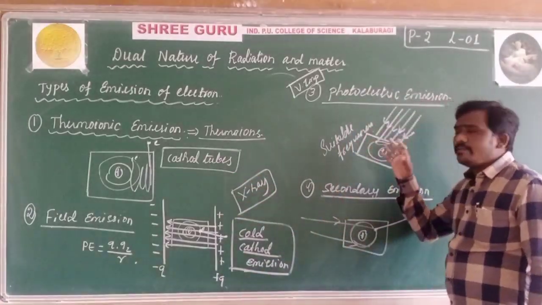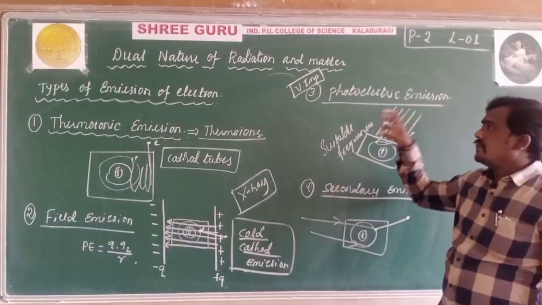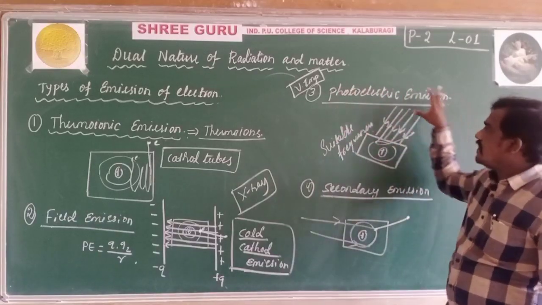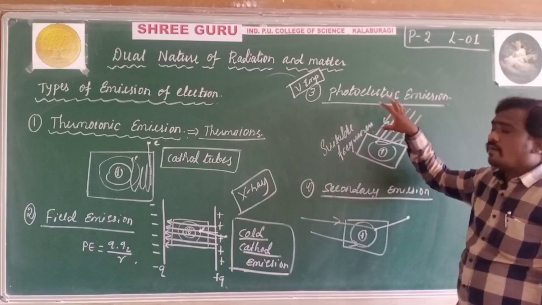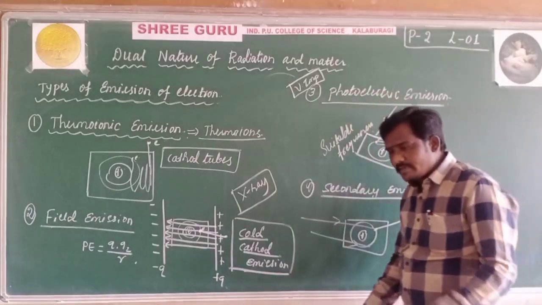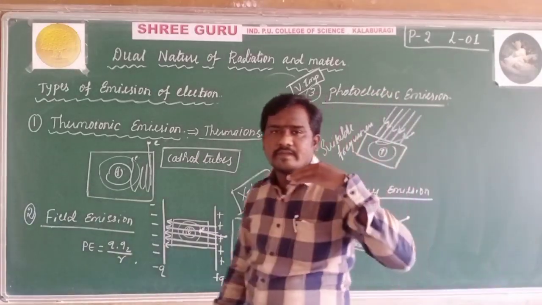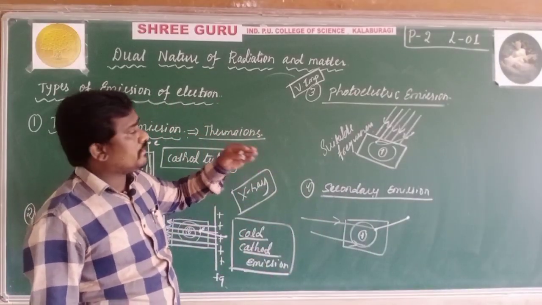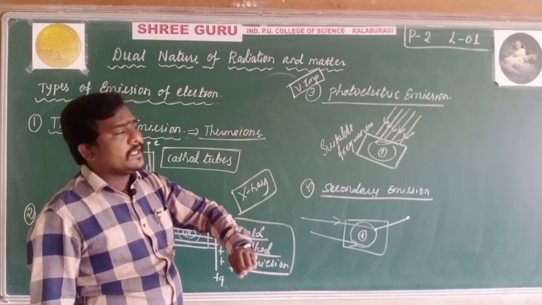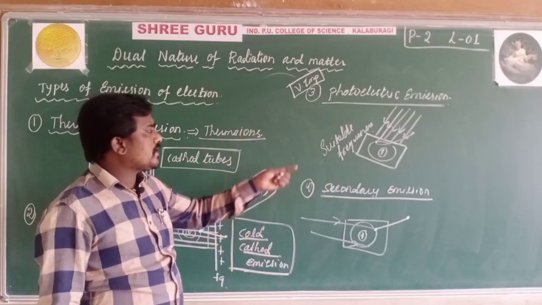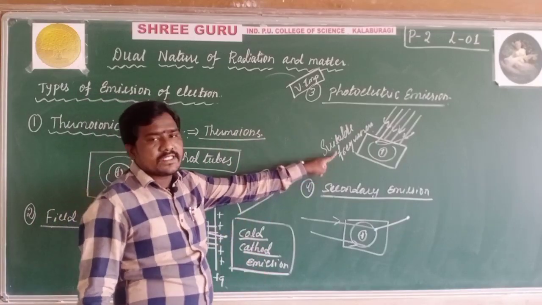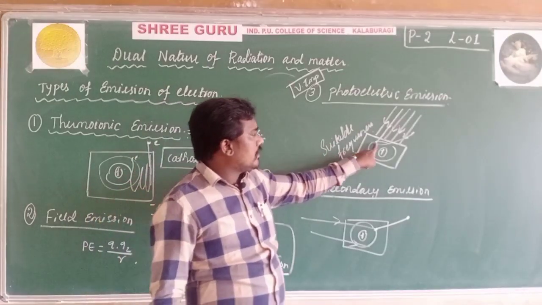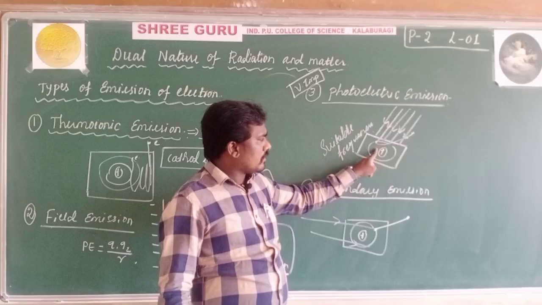And coming to the very important one, in this particular chapter we are mainly discussing photoelectric emission. What does photoelectric emission mean? It is the process of emission of electrons by supplying a suitable frequency to the outermost orbit electrons.